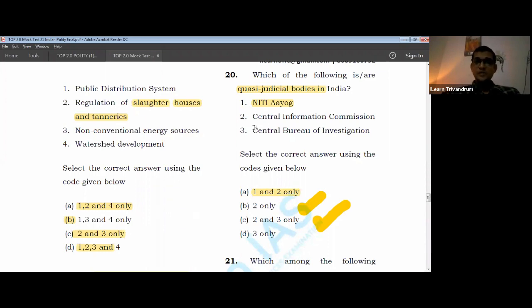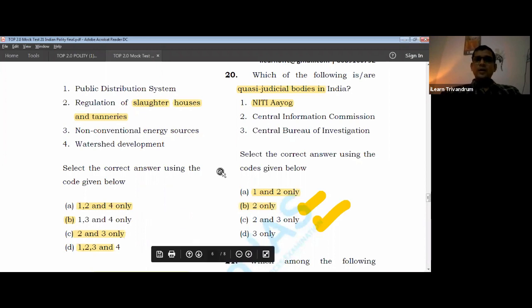Its purpose is to investigate and inquire into a crime or a matter which is given to it for investigation. That is then taken to the court, and the court will give a decision. CBI for that reason cannot be considered a quasi-judicial body. It only has the responsibility of making inquiry and investigation. The answer here should be B. 20 should be B.